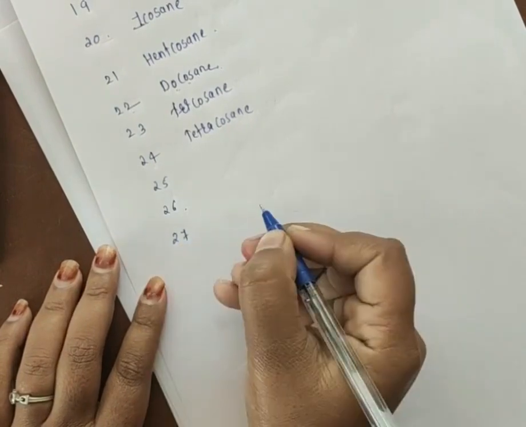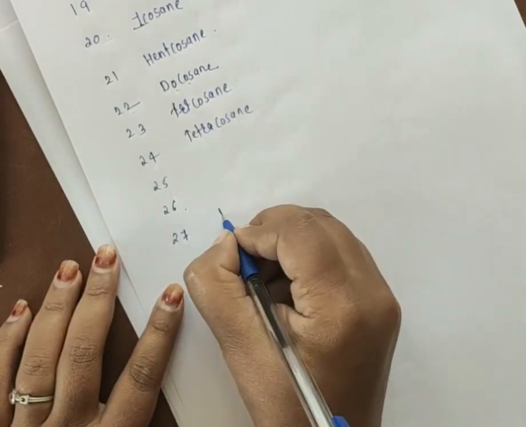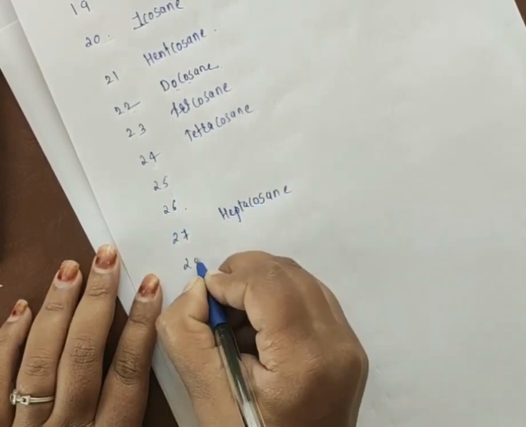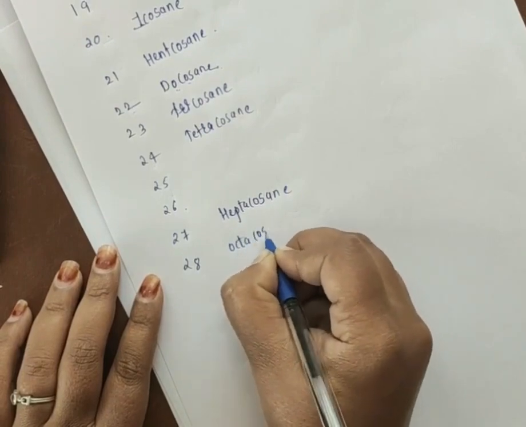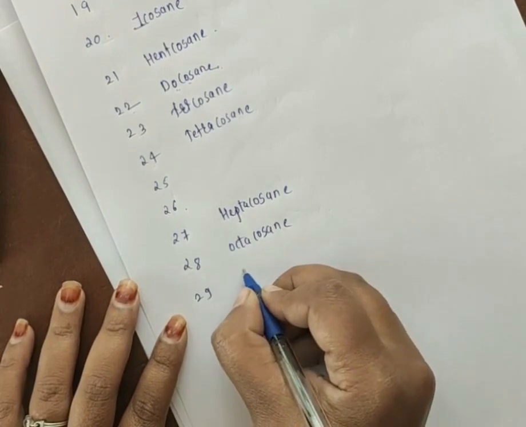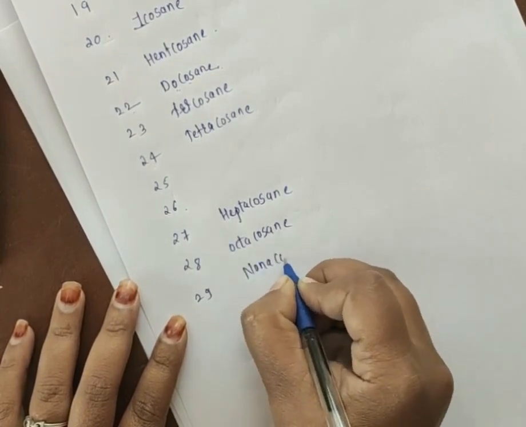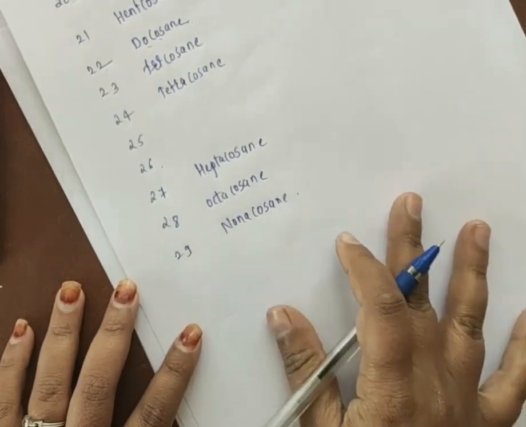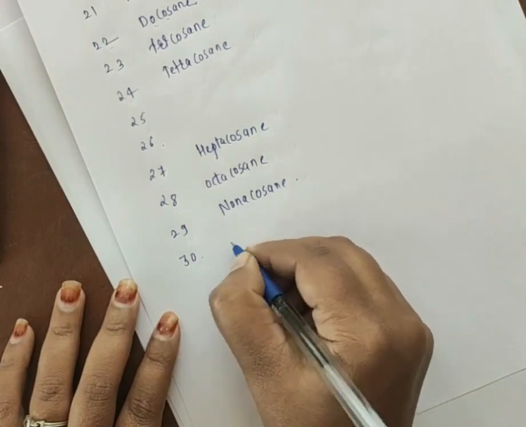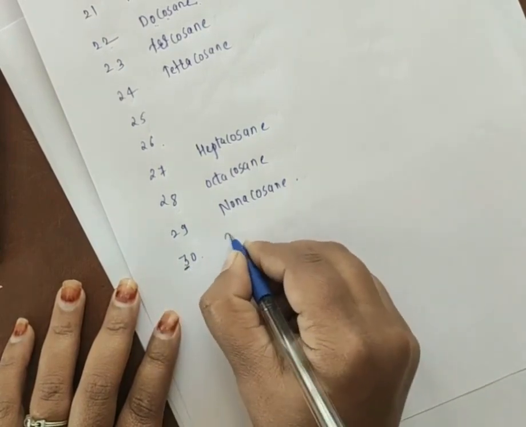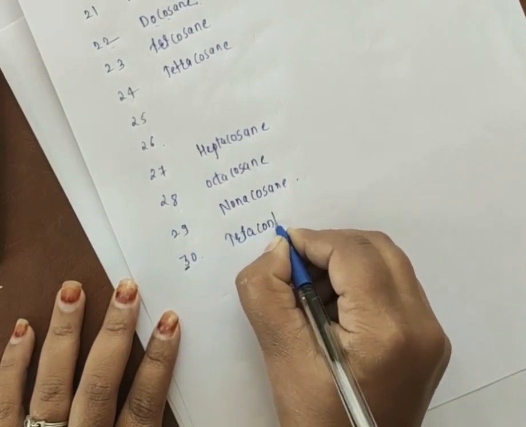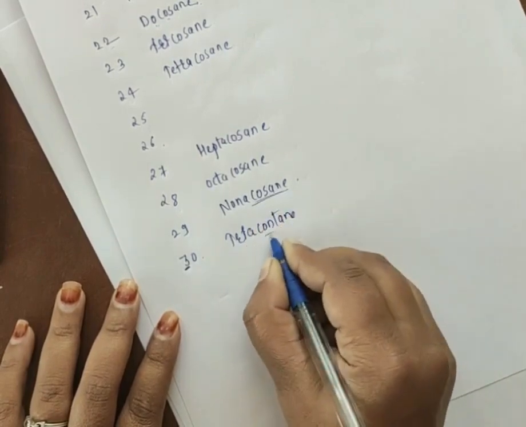For the 27, 7 means hepta, so heptacosane. For the 28, octacosane. For the 29, nonacosane. How I am giving the name, you have to remember that. For the 30 again it is different. For this 3 we have to use tri, that is triacontane. Here will be cosane, here will be contane.